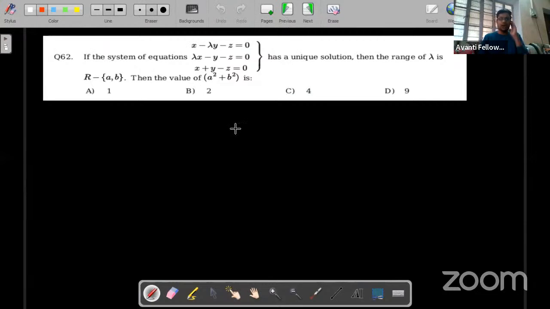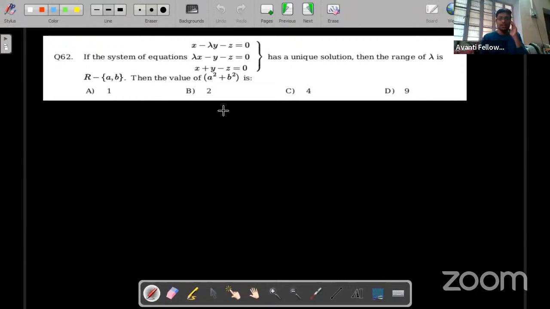Okay, very good. So now this question is again a very basic question. A system of equations is given to you, and the system of equations has a unique solution. So definitely this question comes under system of linear equations, right? You have heard of it in determinants as well as in matrices. So basically, what do we use in determinants? I'll tell you the concept. Let's say three equations are given. Yes, determinant not equal to zero.